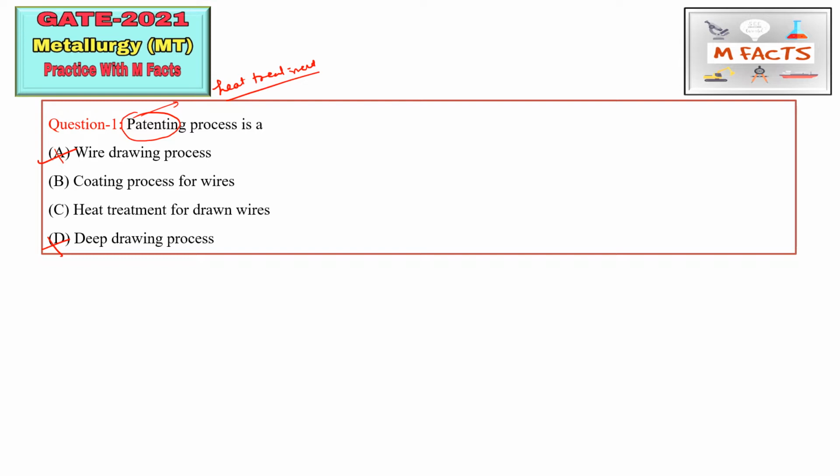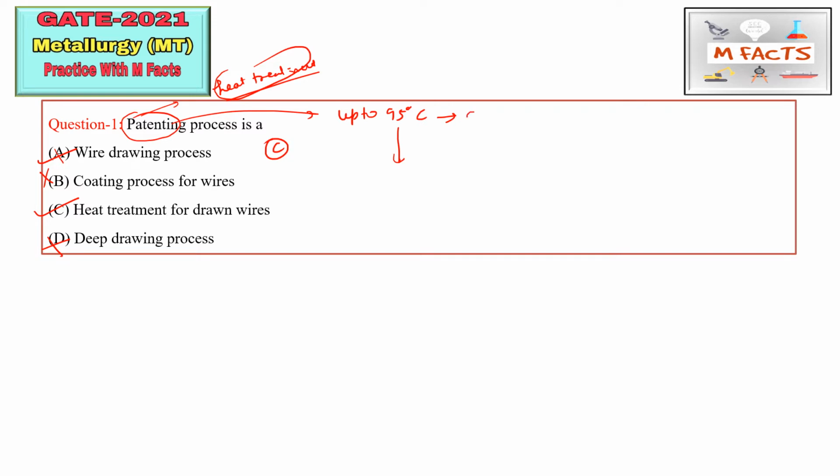But here they are asking about this process. As I already told you, this is basically a heat treatment process. So option B, coating process of wires, is also incorrect. This is not a coating process of wires, this is heat treatment for drawn wires. So C is correct, but I will tell you a few things regarding this patenting process. In this heat treatment process, steel wire is heated up to 950 degrees centigrade, and then we do the quenching.